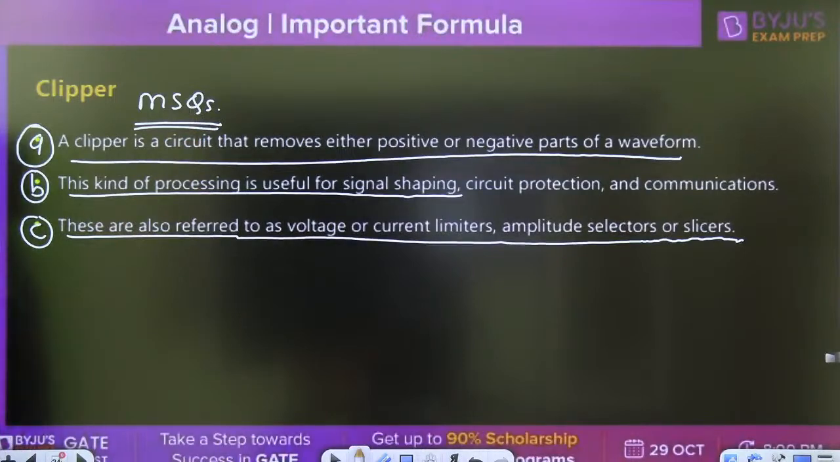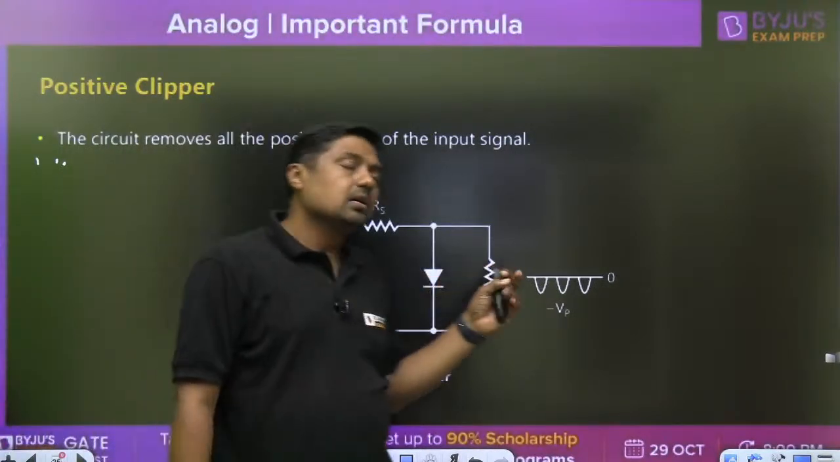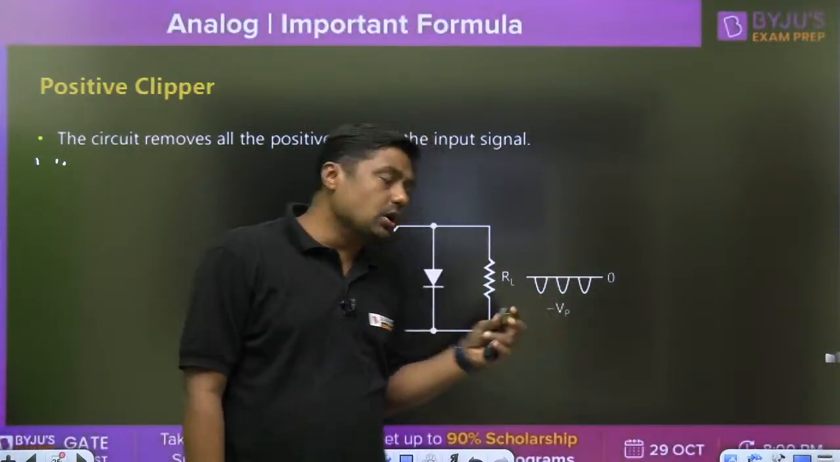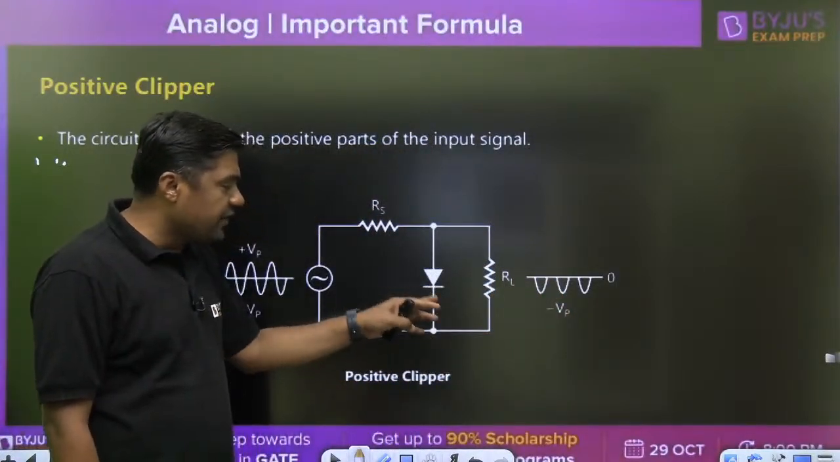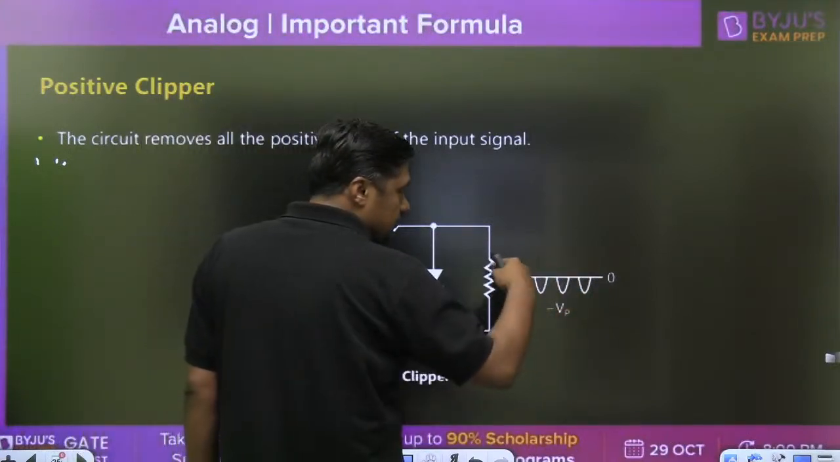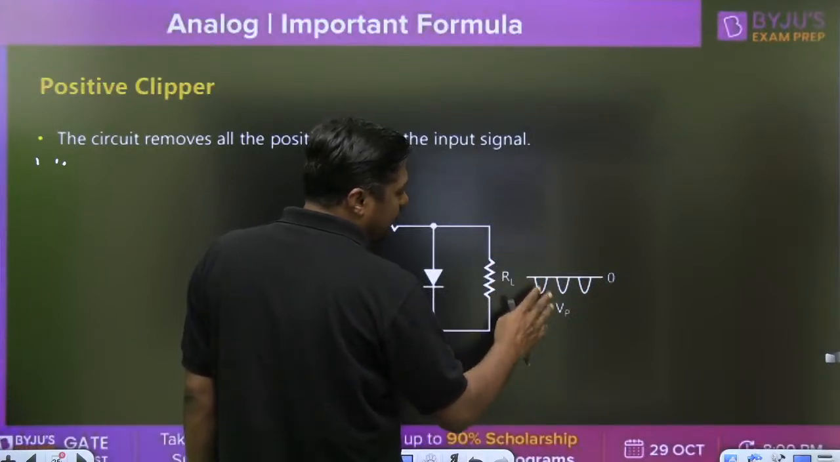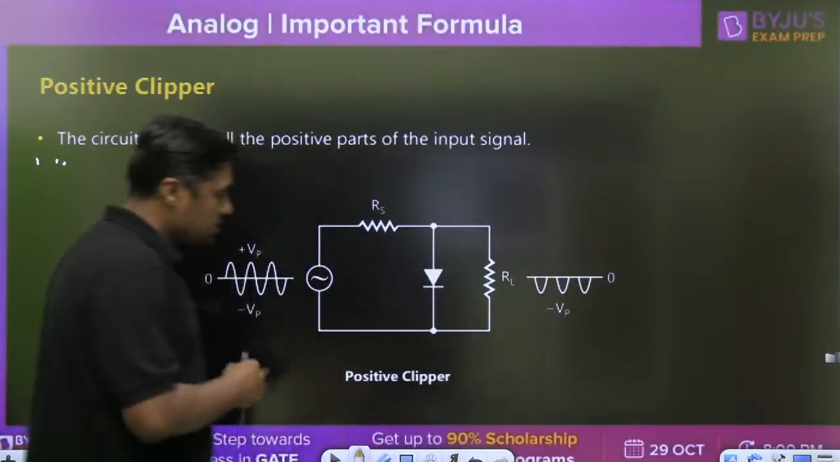So that is the theory part. Now, the positive clipper. The circuit removes all the positive parts of the input signal, so simply it is just like a half wave rectifier, because here we are not using any reference voltage. It will cut all the positive part and pass only the negative part. This is called a positive clipper.